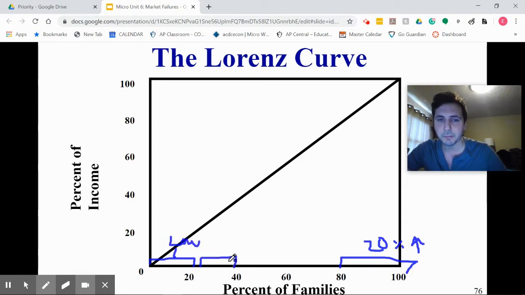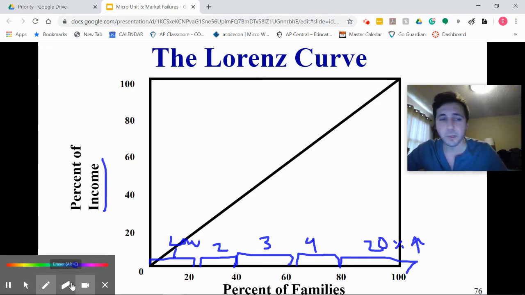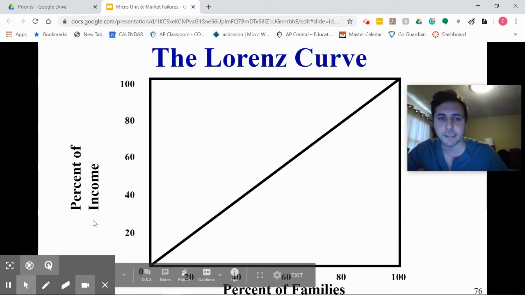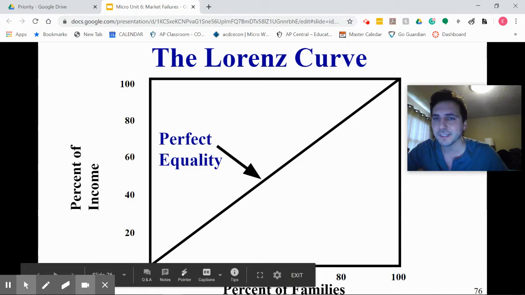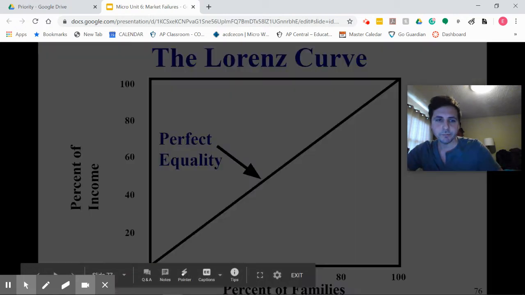And then this quintile down here, 0 to 20%, that's our lowest quintile. Okay, and then everybody in between. So this is our second quintile, third quintile, fourth. And the question is, how much of our income, GDP, does each of these quintiles get? And that tells us how we are doing in inequality. So we always keep something called a reference line here. Perfect equality is this line that goes in between, dividing it.